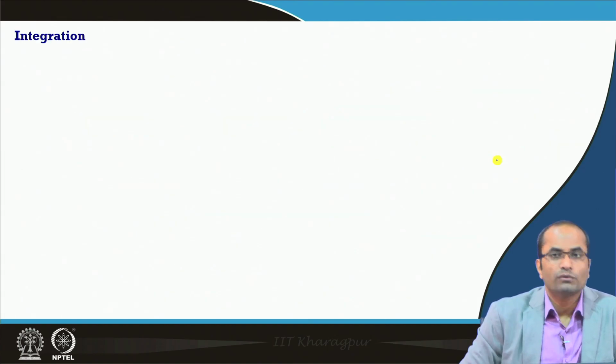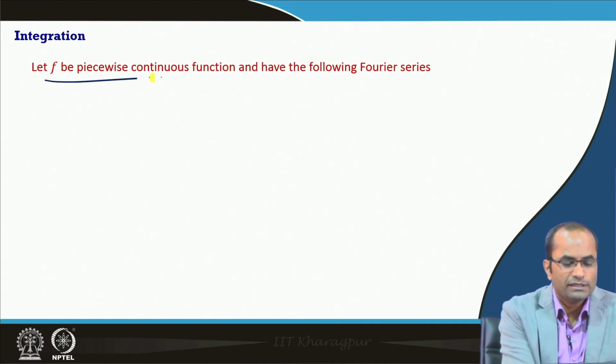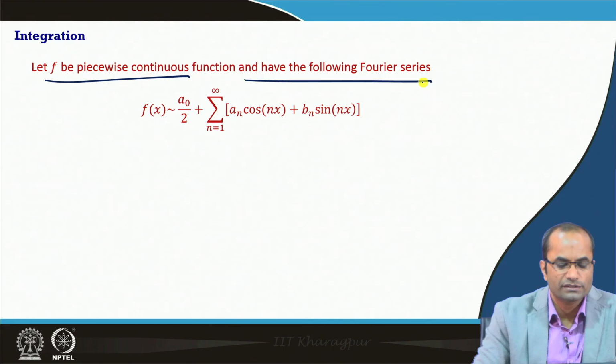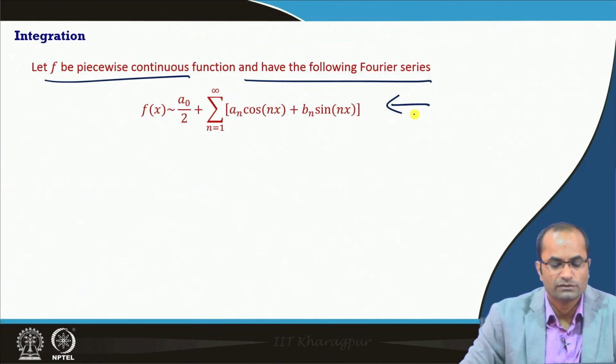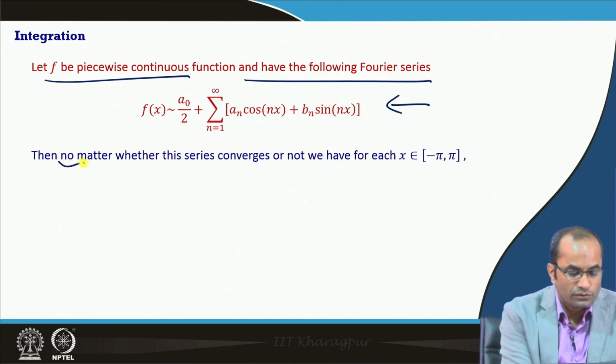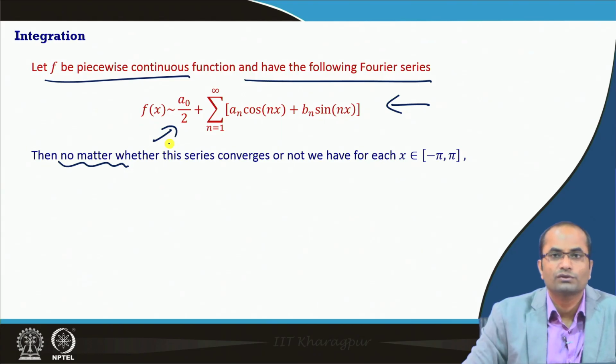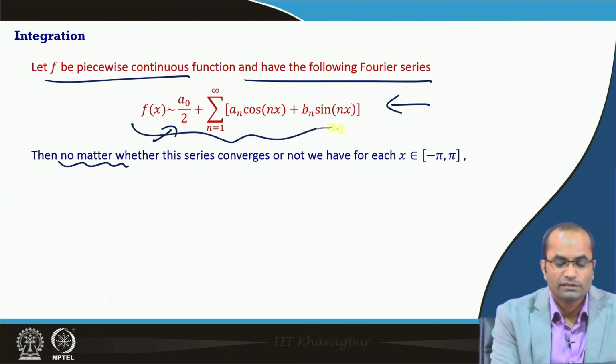Well, so now coming to the integration part. Again, f is piecewise continuous and has the following series, the standard series of f x. It does not matter whether this series converges or not; we are not worried about the convergence of this series now.